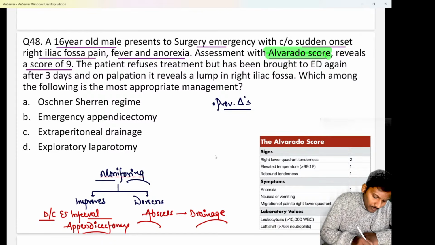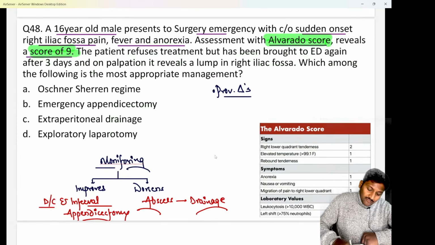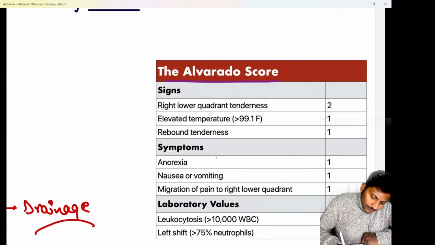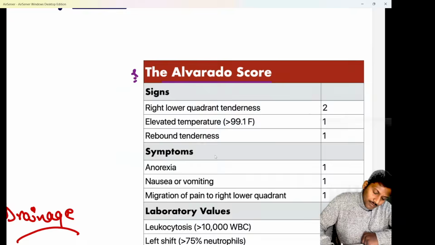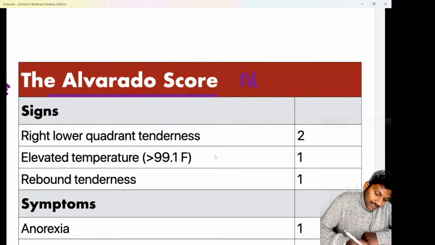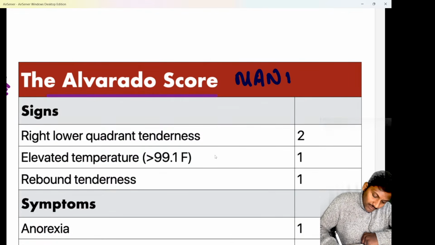I hope all of you are quite aware about the Alvarado score. See, if I talk about the Alvarado score, it is also known as the MANTRELS scoring system. MANTRELS is basically an abbreviation of all the parameters that we use in the Alvarado score.